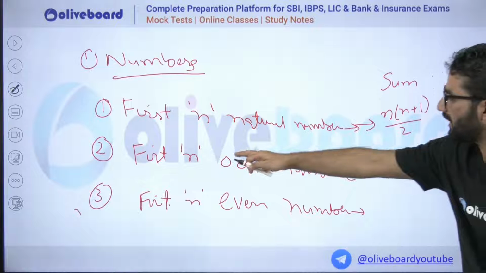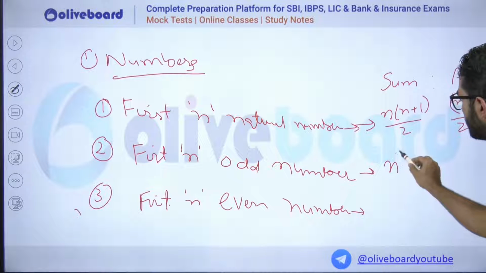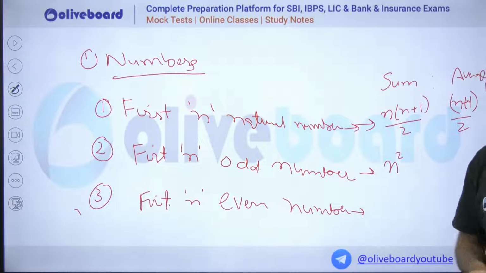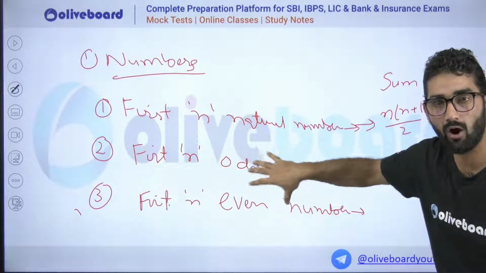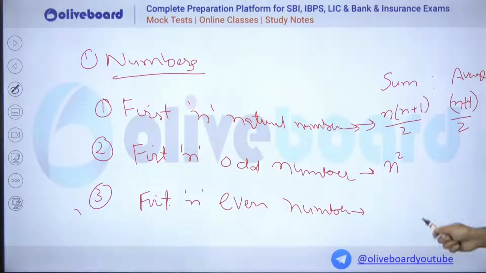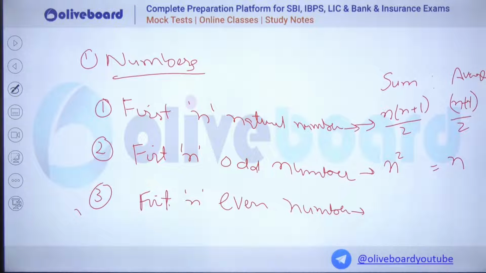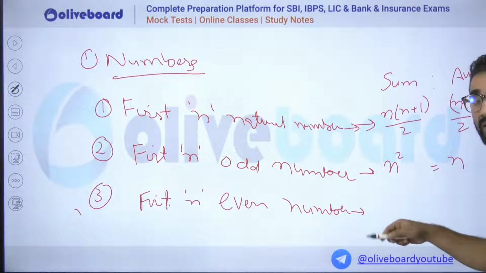Now, if you have first n odd numbers, you know the sum is nothing but n square. If you have first n odd natural numbers, please tell me, what will be the average? Average will be n. Clear to everyone? Now, if it is first n even numbers, what is the sum?